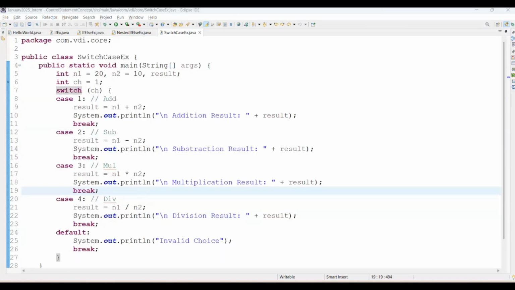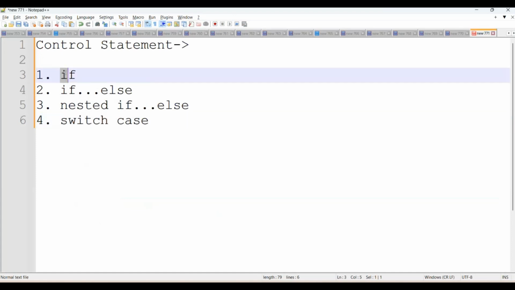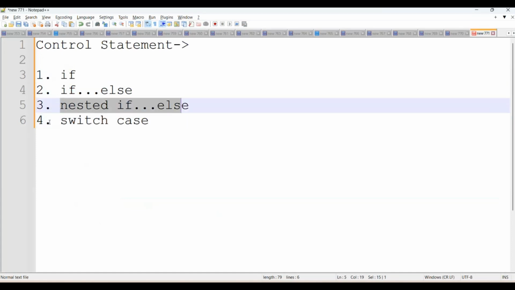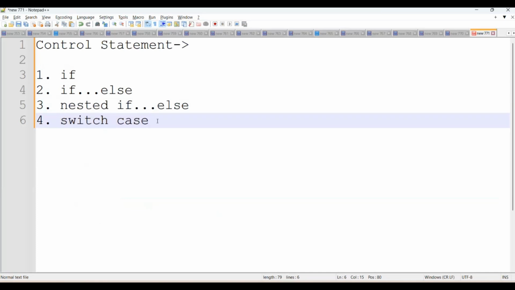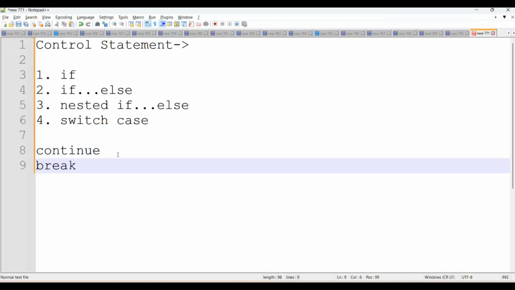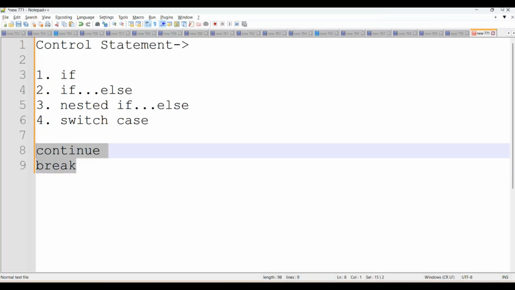Here we learned the concept of control statements: if, if else, nested if else, and switch case. Now I want to add two more. We have the continue statement and the break statement, right? First we'll go ahead with continue, and then with break. I want to use both within a loop.